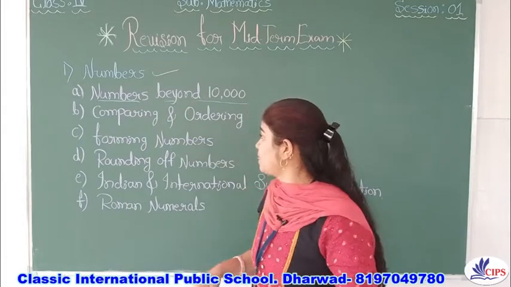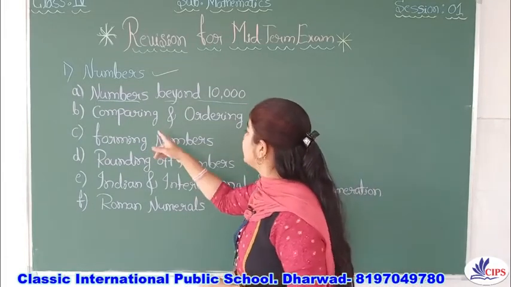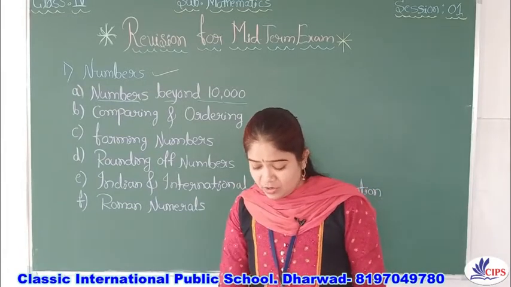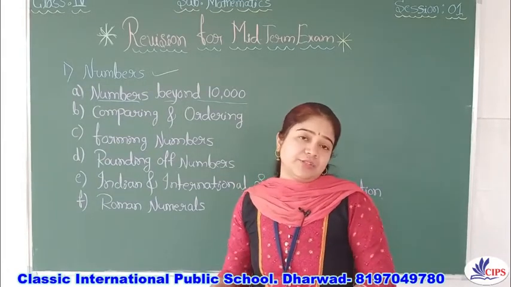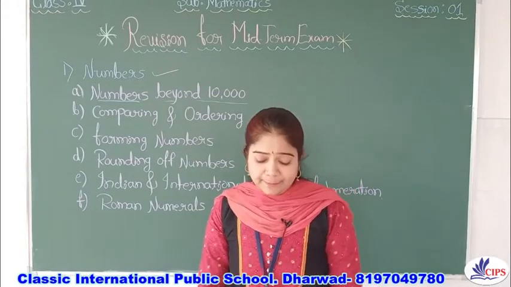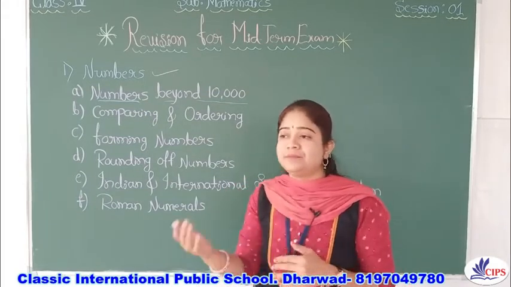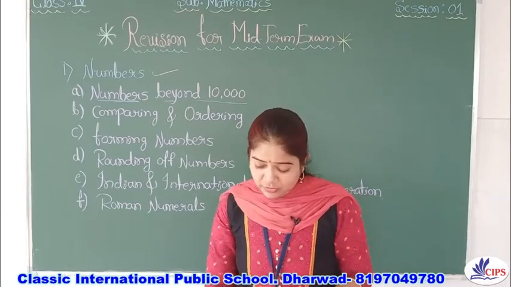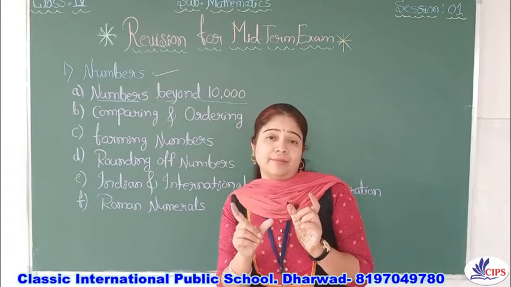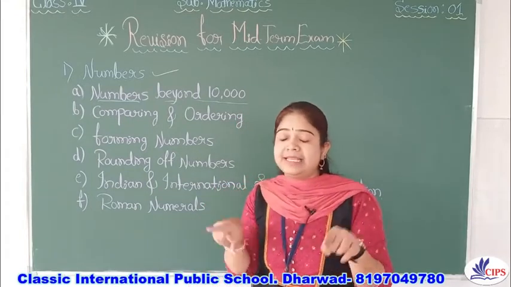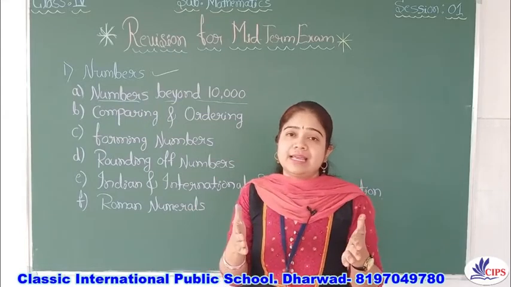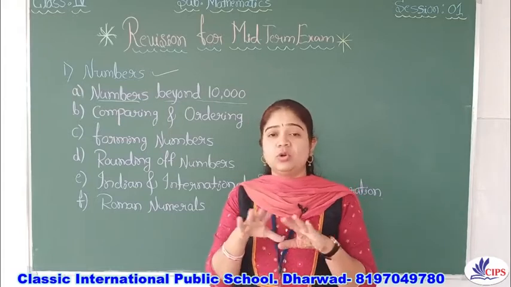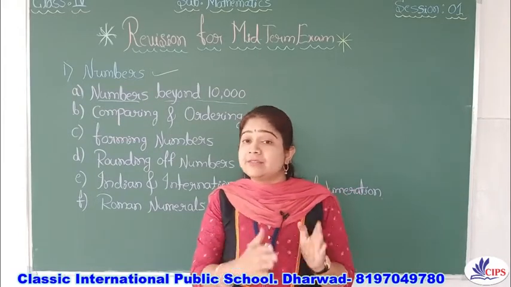Now coming to the next point, that is comparing and ordering. As you know, it is also very simple. Comparing means small, big, more, less, like that. We are just comparing two numbers under the place value chart, lakhs, ten lakhs, hundreds, thousands, like that. So we are comparing the place values.